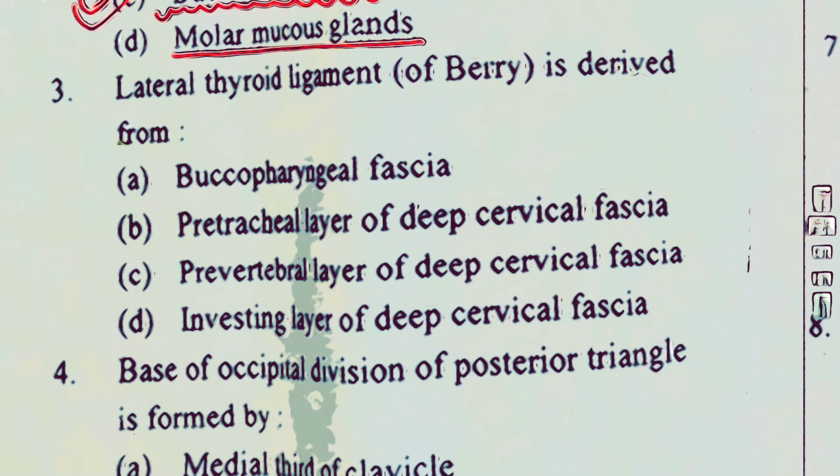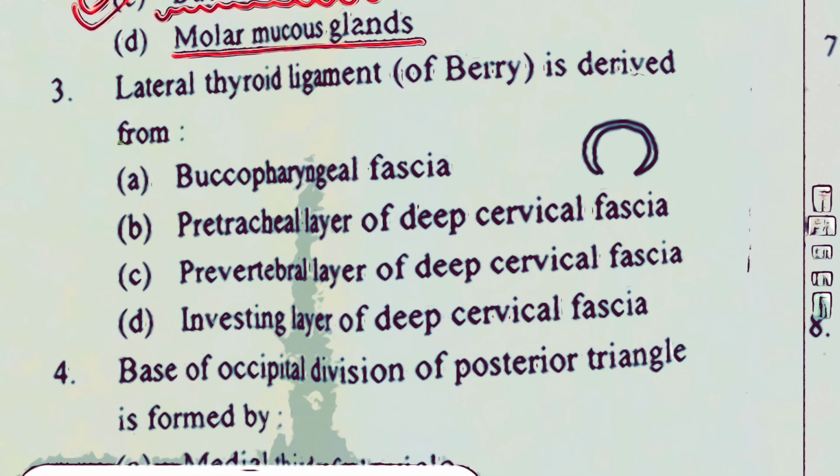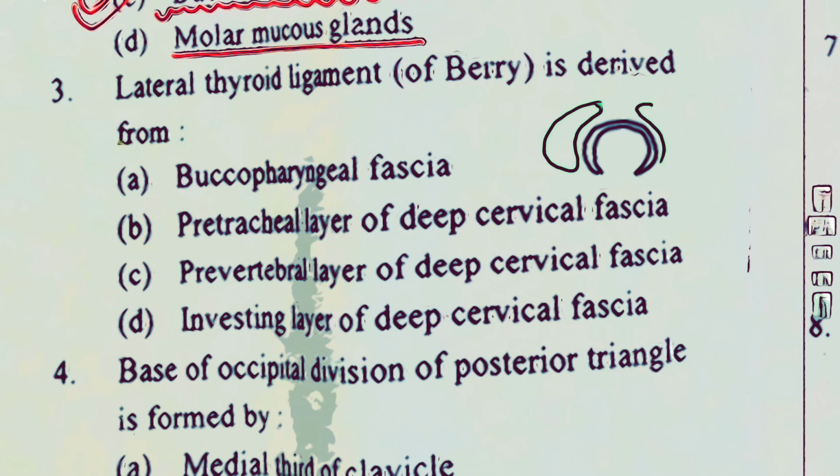The question number 3 is: lateral thyroid ligament of Berry is derived from buccopharyngeal fascia, pretracheal layer of deep cervical fascia, prevertebral layer of deep cervical fascia, investing layer of deep cervical fascia. Let's presume what I'm drawing here is the cricoid cartilage. So this is the cricoid cartilage, and you find the thyroid gland overlying this, embracing it like this. This is the thyroid gland. Now this thyroid gland is of course lined by a true and a false capsule. True capsule is actually the thickening of the stroma of the thyroid gland itself, which is an inner layer.